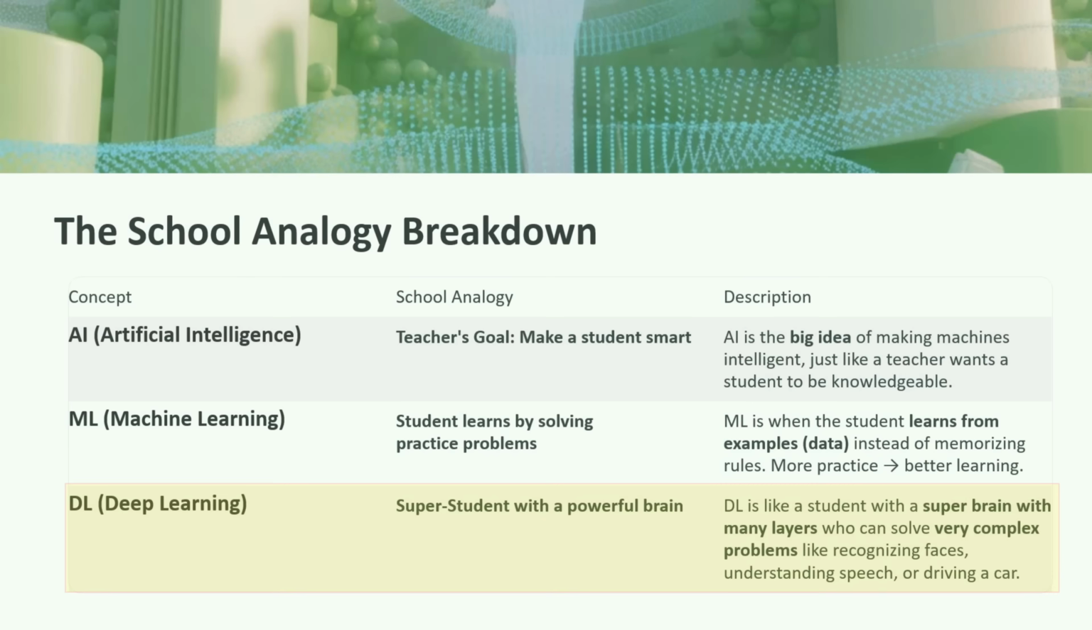For deep learning, the school analogy is a super student with a powerful brain. The explanation is deep learning is like a student with a super brain with many layers who can solve very complex problems like recognizing faces, understanding speech, or driving a car.